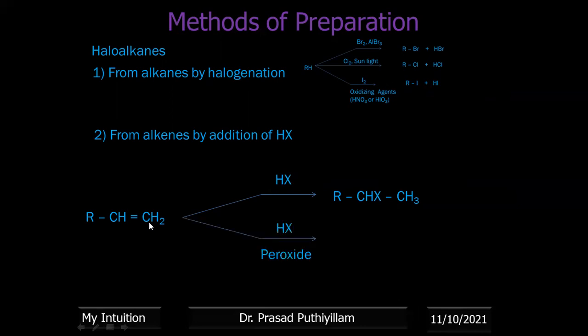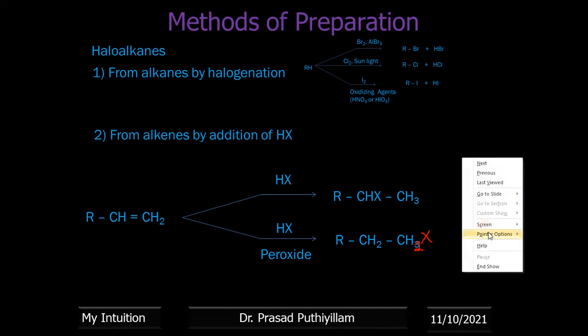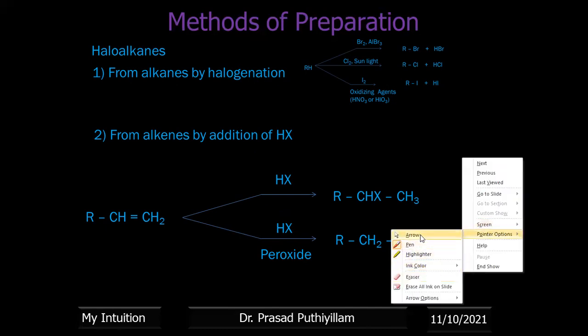If the same reaction is done in presence of peroxide, then it follows a free radical mechanism. Okay, then it is against that rule, anti-Markovnikov. Here it is RCH2CH2X. Okay, so RCH2CH2X is the product formed. It is against the Markovnikov rule, or we call it the anti-Markovnikov rule.